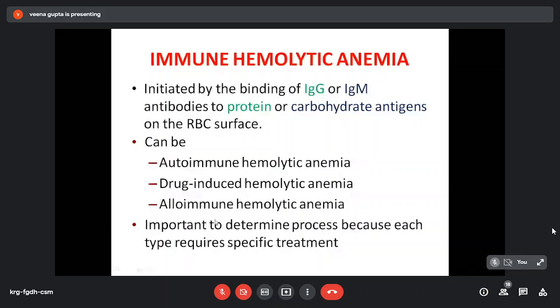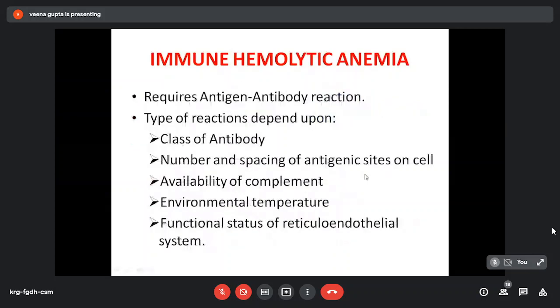It is important to determine the process because each type requires specific treatment. This immune hemolytic anemia requires antigen-antibody reaction, and type of reaction depends upon the class of antibody, number and spacing of antigenic sites on the cell, availability of complements, environmental temperature, and functional status of reticuloendothelial system.